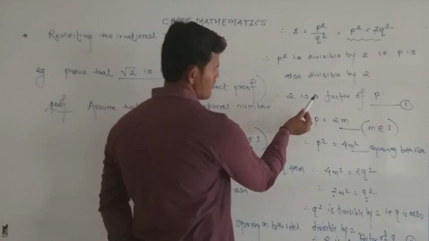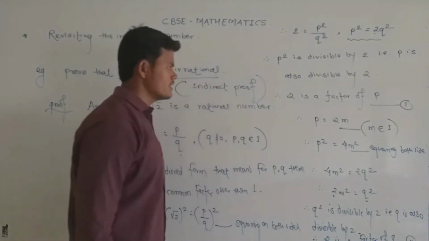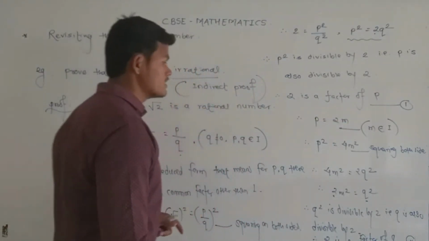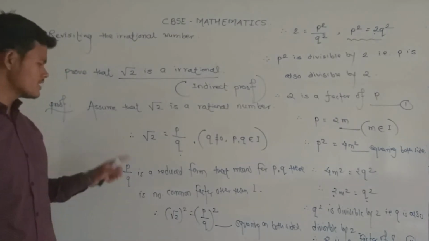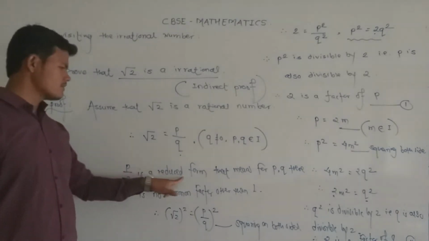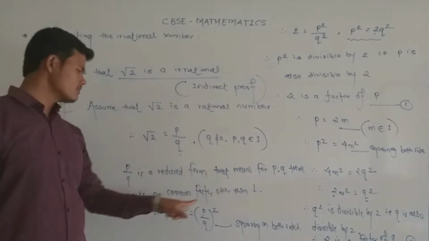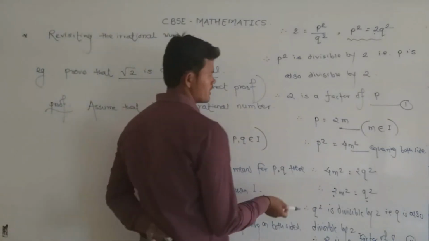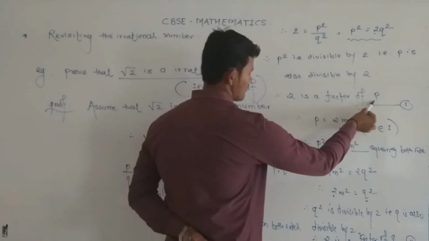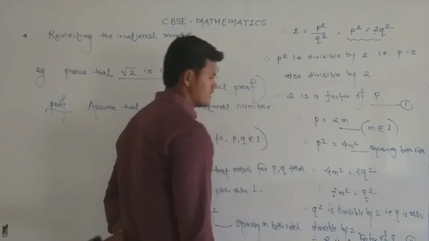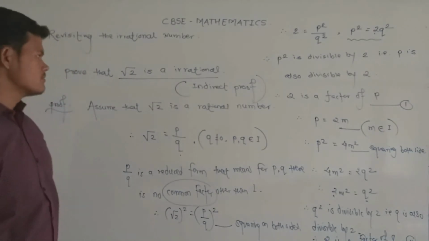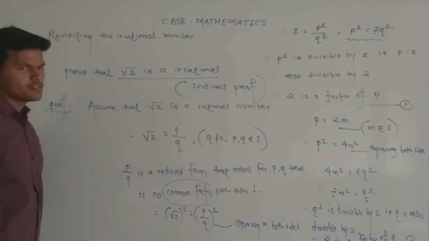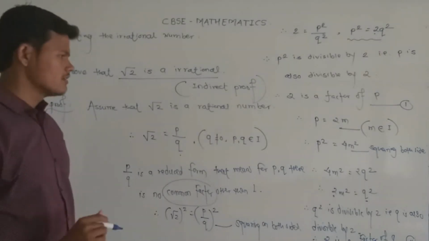After seeing equation first and equation second, we see that 2 is a factor of p, also 2 is a factor of q. This is contradictory because we already said that p upon q is a reduced form. That means for p and q there is no common factor, but after proving that we get 2 is a common factor of p as well as q. This is contradictory, so our assumption is wrong, that under root 2 is a rational. That means under root 2 is an irrational number.